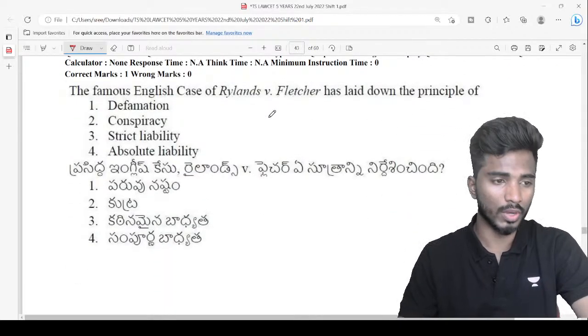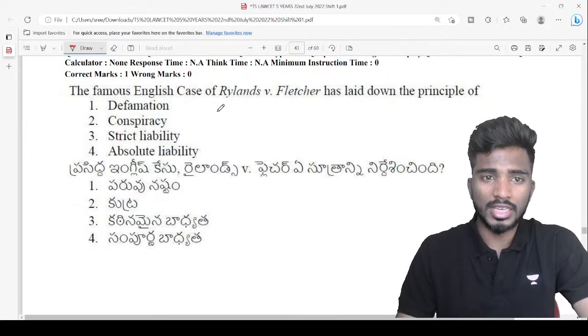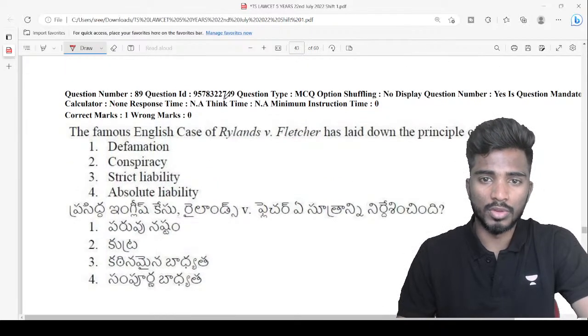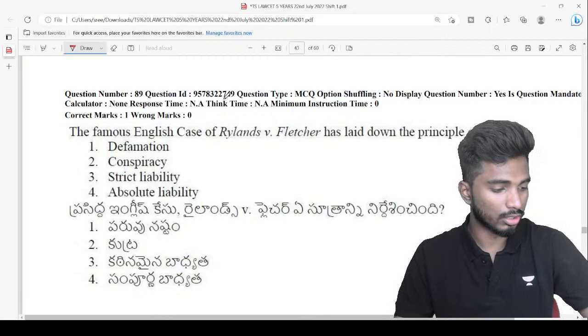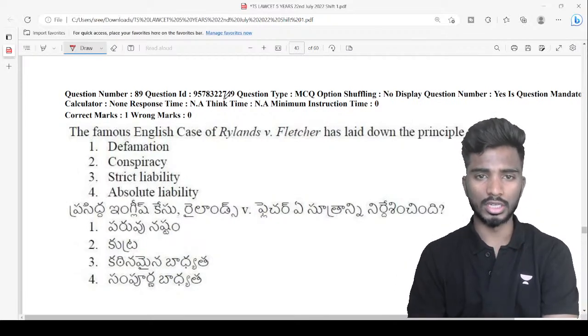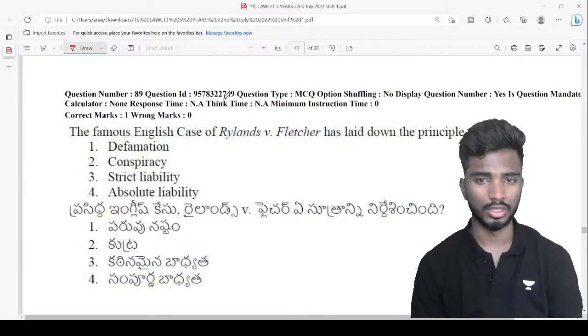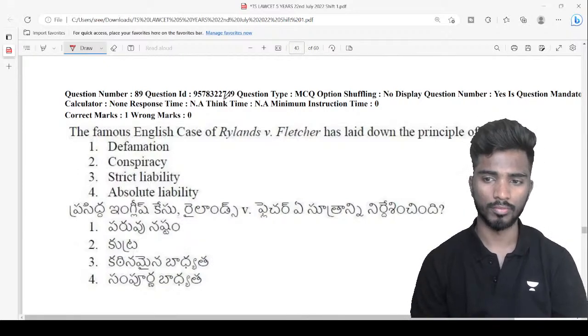Very important question, look at this. The famous English case Rylands versus Fletcher has laid down the principle of... I actually discussed about it, right?